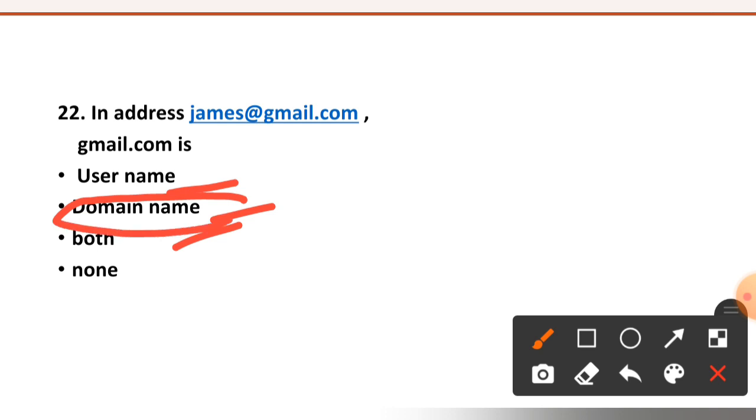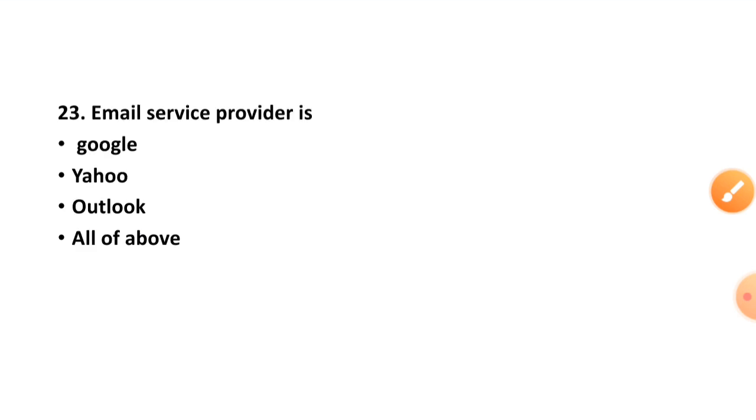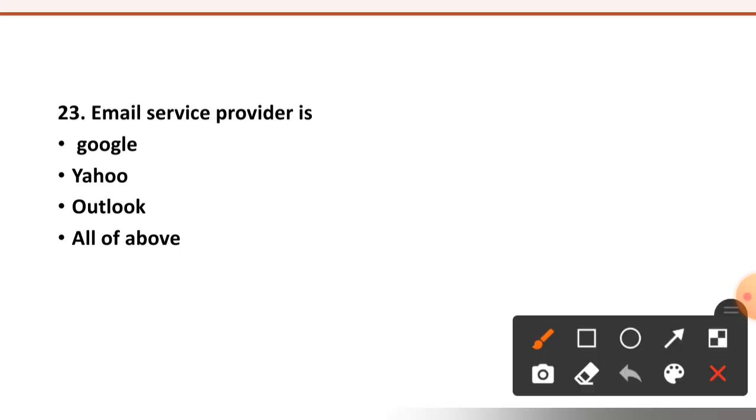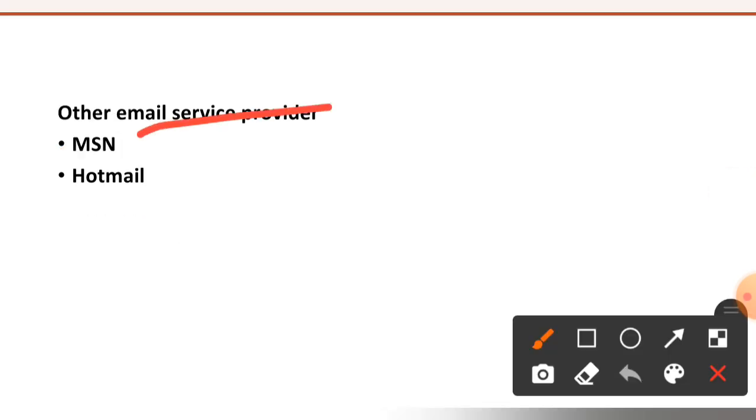The right option is option number second, domain name. Gmail.com is domain name and James is username. See question number 23. Email service provider is Google, Yahoo, Outlook or all of the above? All of the above are email service providers. See here, other email service providers are MSN and Hotmail.